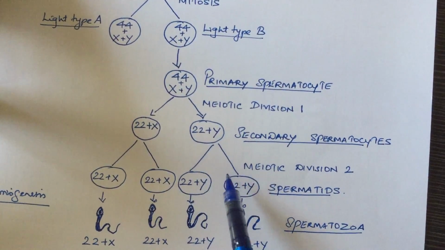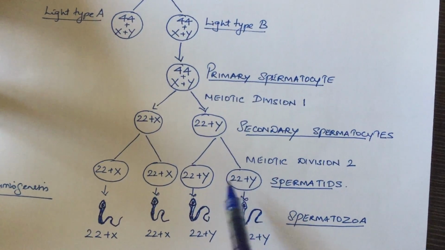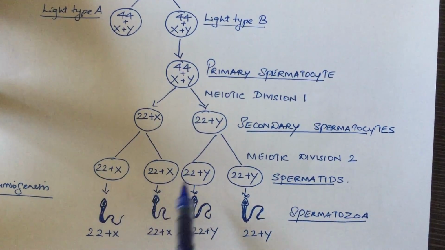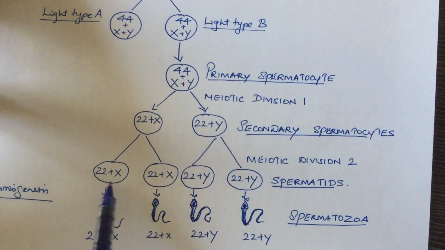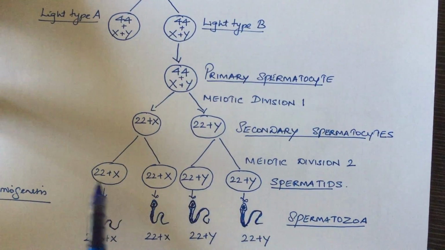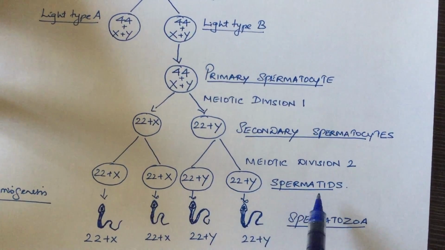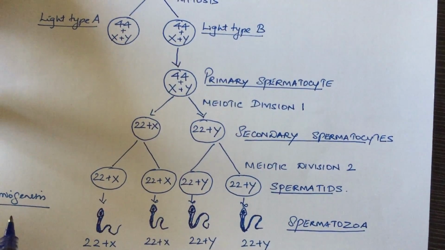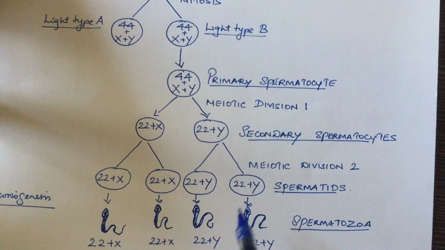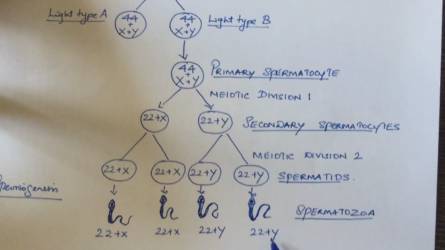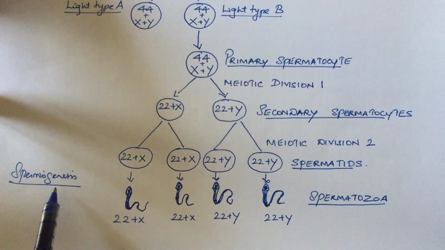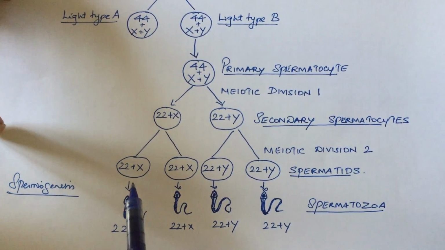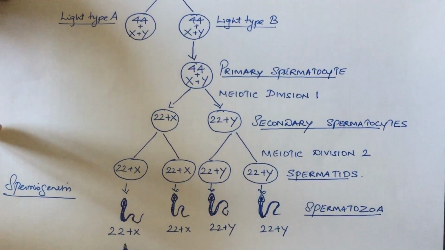The secondary spermatocyte will undergo further meiotic division and result in formation of spermatids. The number of daughter cells is proliferated, but the number of chromosomes remains the same as that of the parent cell. So each spermatid will have 22 autosomes and 1 sex chromosome, just like the secondary spermatocyte. From the spermatids, the spermatozoa are formed by the process called spermiogenesis, which is a morphogenic conversion of the spermatid to spermatozoa.